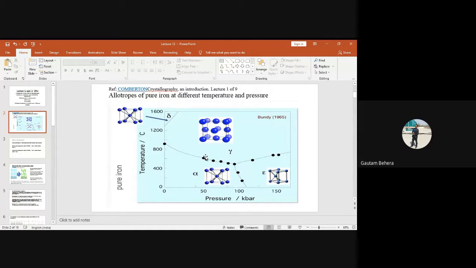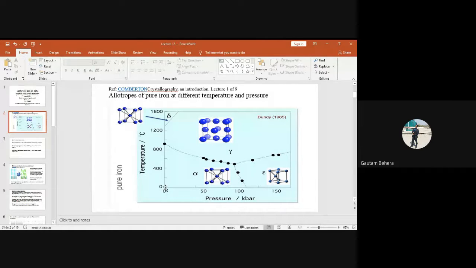So this is a very beautiful diagram. You can see this is the temperature axis and this is the pressure axis. So the y-axis is temperature, the x-axis is pressure, and pressure is taken in kilobar. We are considering very high pressure, that's why kilobar. And temperature is in degrees centigrade, right?